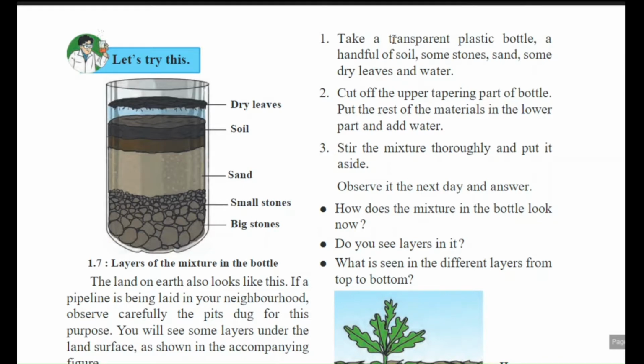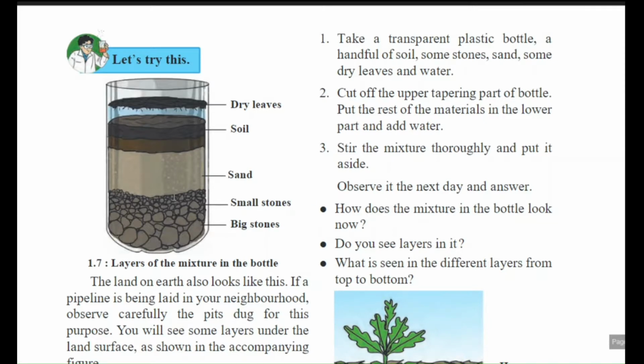Here is a small activity. Take a transparent plastic bottle, a handful of soil, some stones, and some dry leaves and water. Cut off the upper tapering part of the bottle. Put the rest of the material in the lower part and add water. We have to take a mixture in this jar-like structure. This is a plastic bottle with the upper side cut off. In it we add a handful of soil, stones, sand, dry leaves, and water. Stir the mixture thoroughly and put it aside. Observe it the next day and answer.